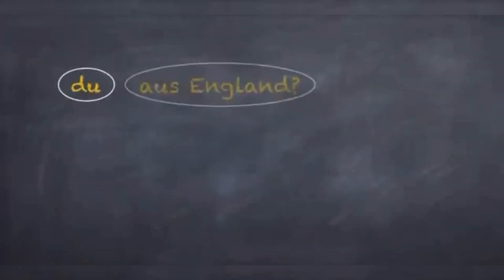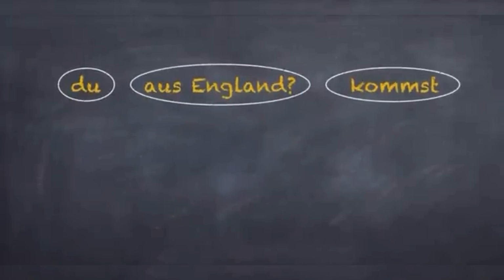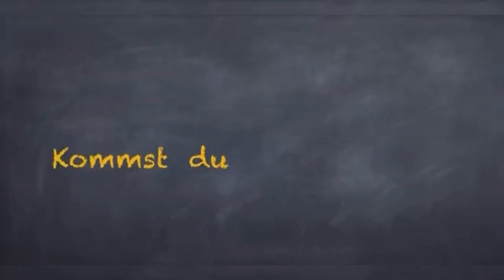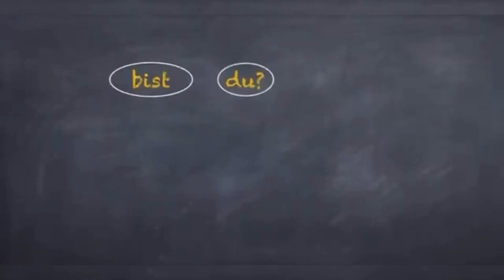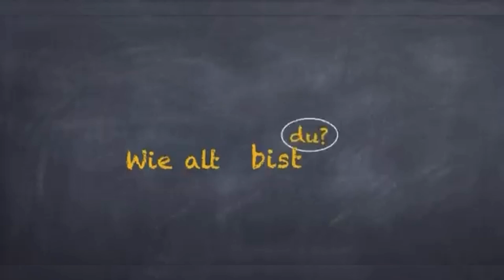Here's the next one. Since this one is also a question, you will place the verb in the first position. This will be followed by the subject. Kommst du aus England? And now here's the last one. The answer to this one is Wie alt bist du? Wie alt is considered together and will be placed in position 1.